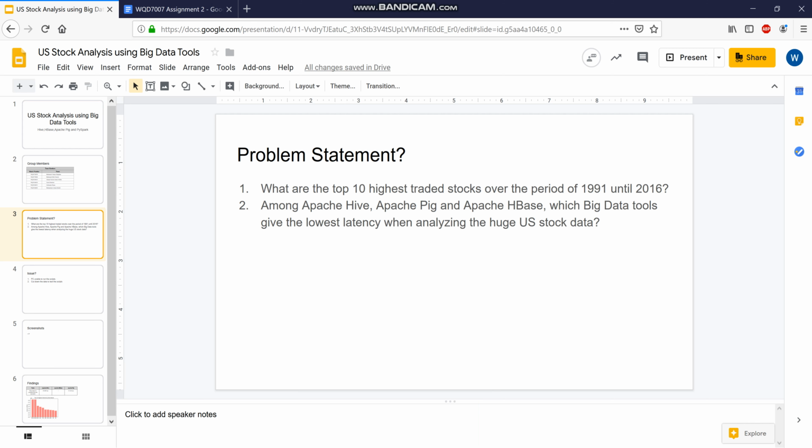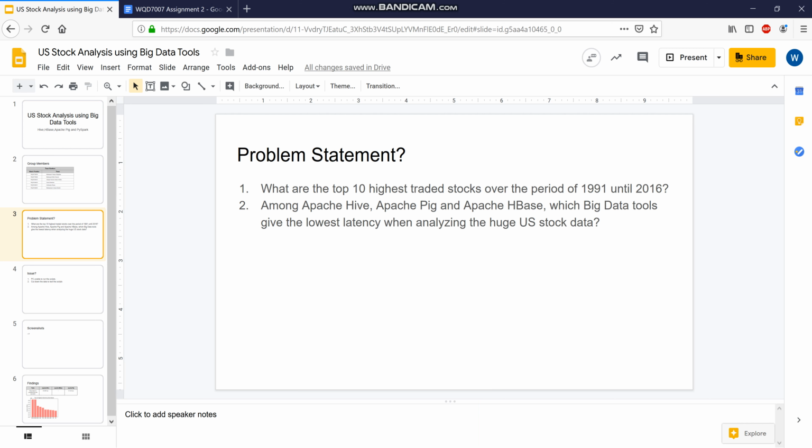JP Morgan needs to provide real-time market information as accurate as possible to reduce their investment risk. The stock market can act as one of the leading indicators for the current and future economic condition. In order to keep the edge, JP Morgan has to look into a huge volume of transaction stock market data collected over time for all major companies and provide an overview on which companies are highly traded and the relationship between them using suitable data analysis tools.